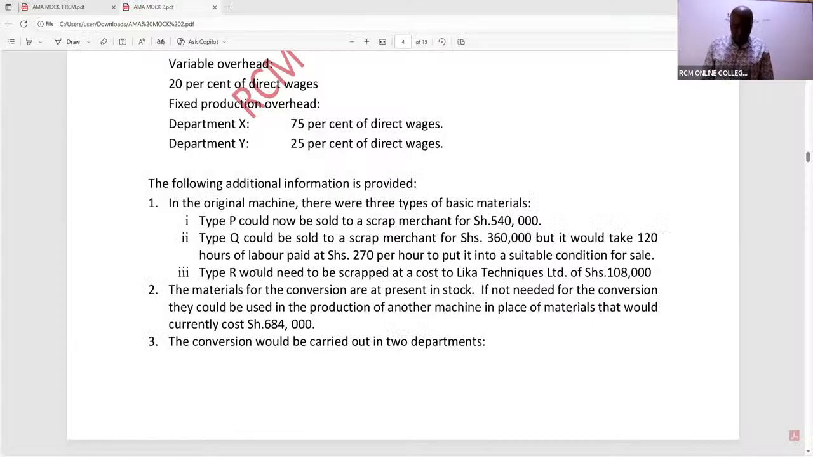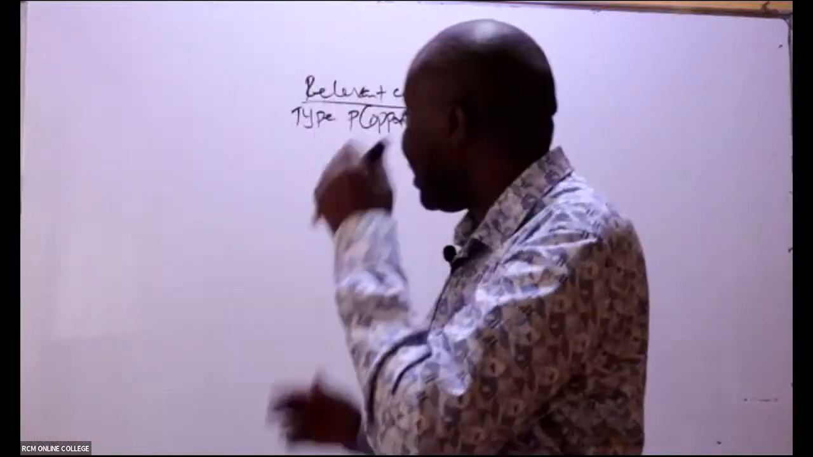Now, ladies and gentlemen, from there, what else do we have here? We are told type Q could be sold to a scrap merchant at 360,000. Again, we have type Q which will be sold outside. But remember, this has got some extra work to be done. It will take 120 hours of labor paid at 270. So I will count the net benefit. The net benefit here, which is the opportunity that I'll be losing, will be that 360,000.